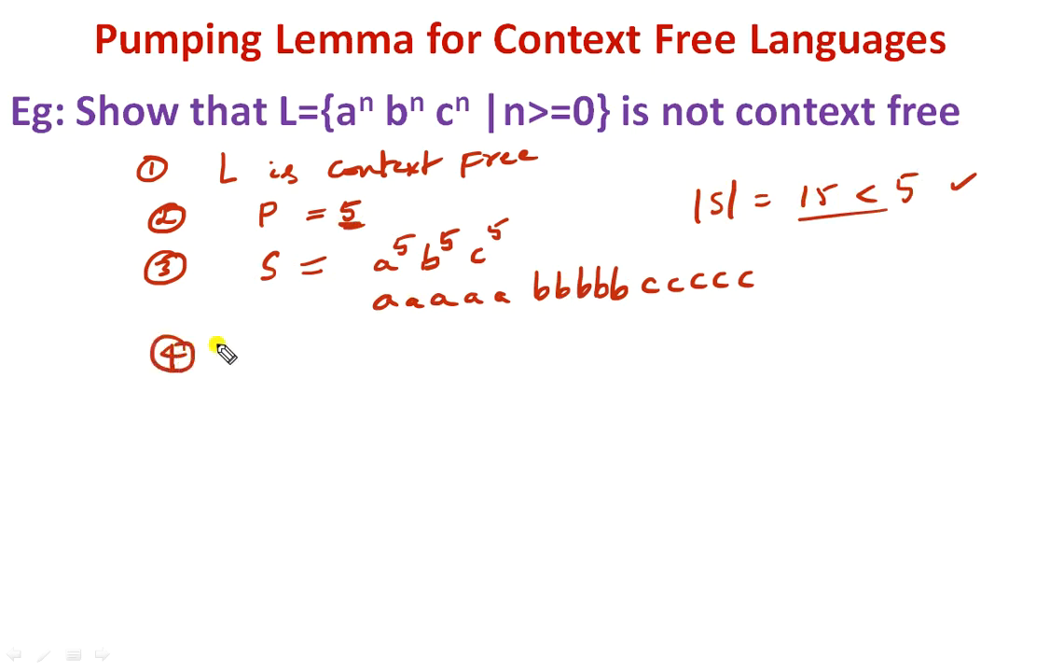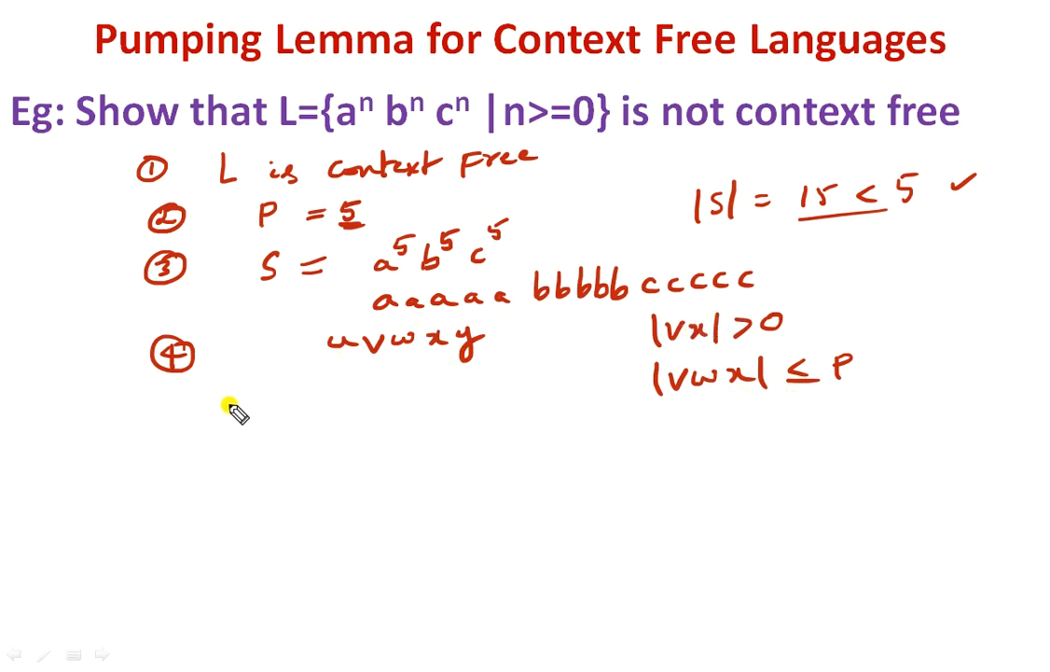Now what is step number 4? We need to divide the given string into 5 parts. What are they? U, V, W, X, Y. Whenever we need to divide this particular string, we can divide in several different ways. However, there are two conditions to be remembered. What are the two conditions? Size of Vx must be greater than 0 and size of Vwx must be less than or equal to P. So these two conditions must be remembered while dividing the string into 5 parts U, V, W, X, Y.